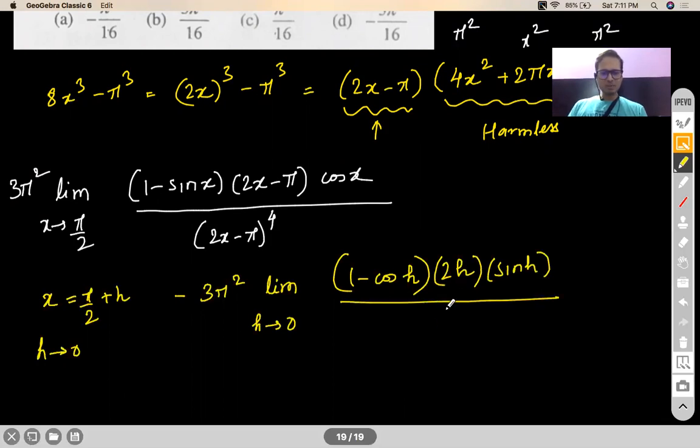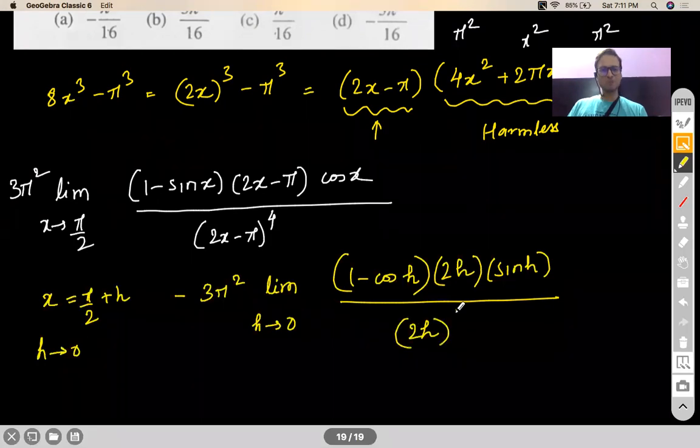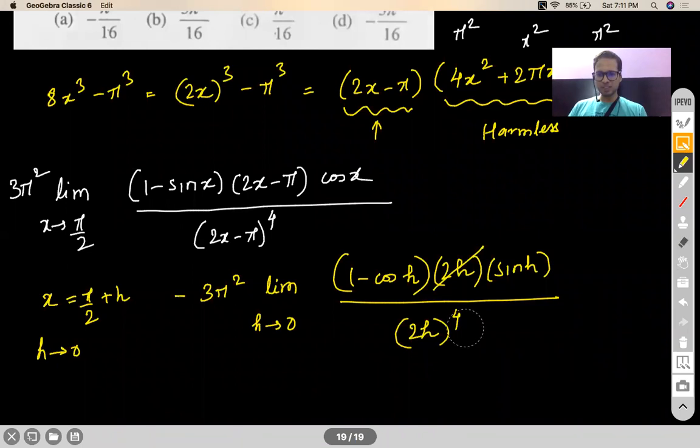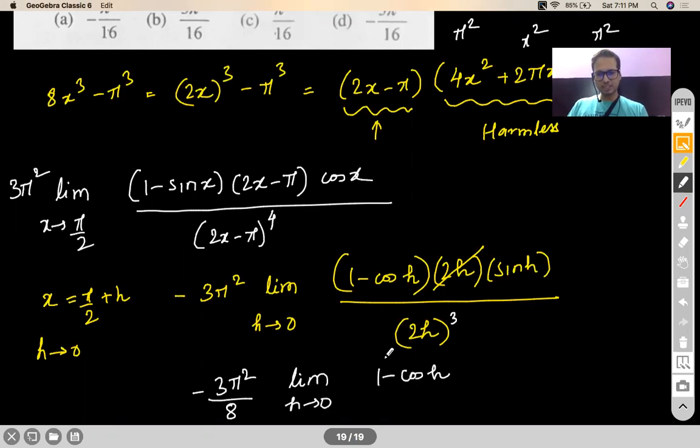And down in the denominator, I will have 2h to the power of 4. So one of the 2h will go off, and it will become 2h cube. 2h cube, I will write as 8 outside, and let's keep the h cube inside. So it will be 1 minus cos h into sine h by h cube.